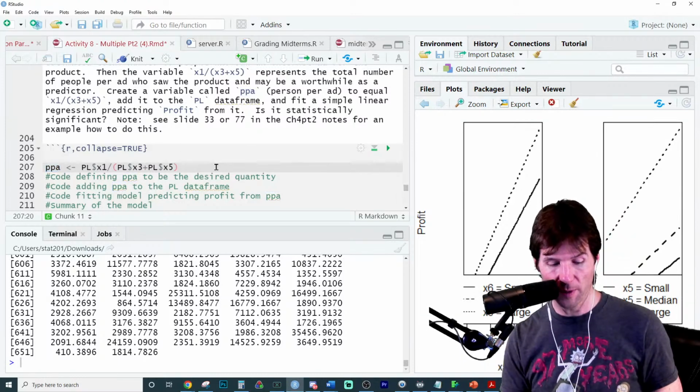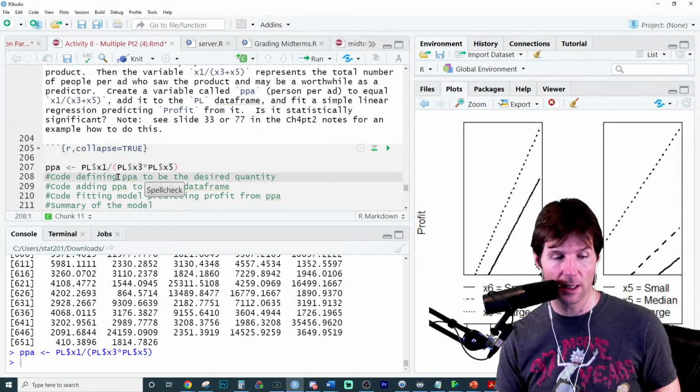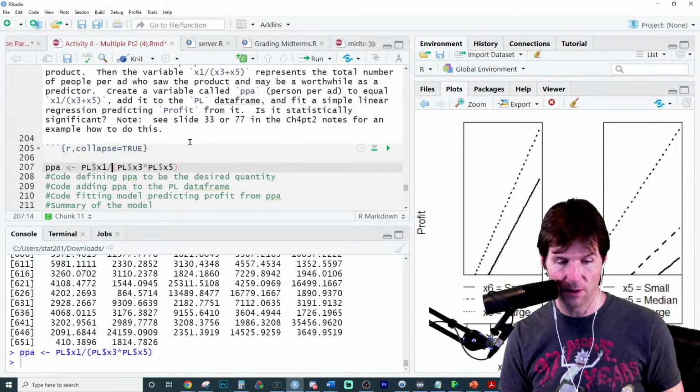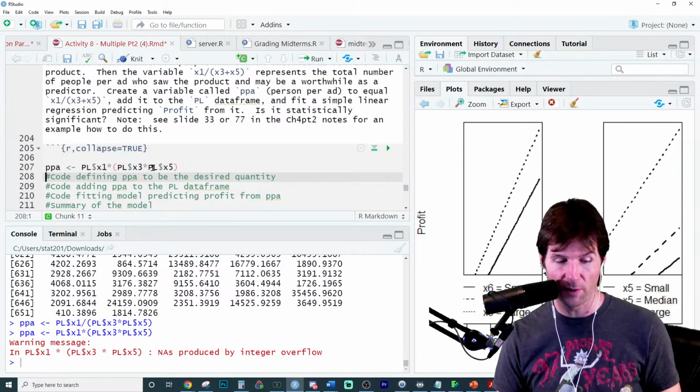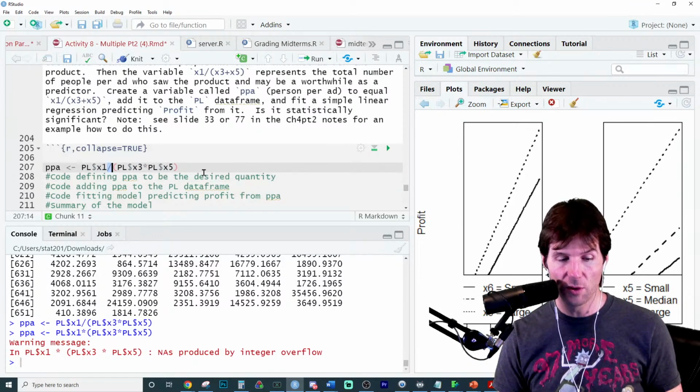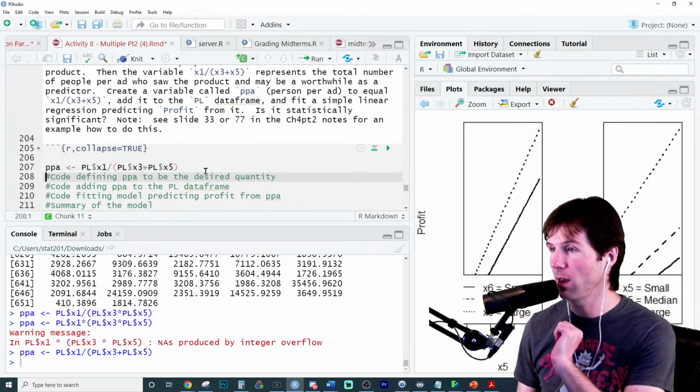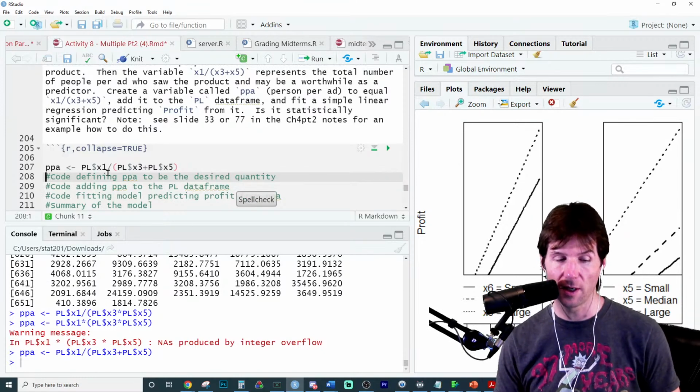Variable creation can be anything you want. We could have multiplied these together. Now don't do this, but you could do anything you want. You could, I don't know, multiply them all, and then you could do that. Oh, it's mad, integer overflow, NAs, we don't like that. So you can do anything you want as long as it's mathematically possible. The equation tells us to do this right here and create this new combination variable.